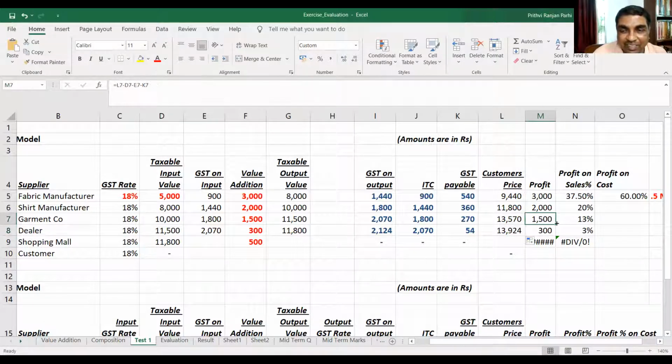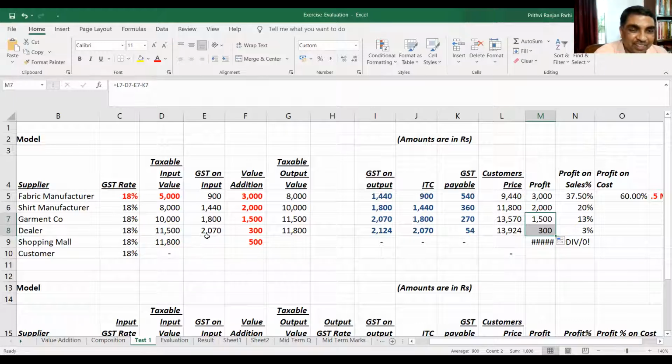On the same logic, total money received is this much, 13,924. Money paid is 11,500 plus 2,070 plus 54. So 300 is the profit. It comes to 3%.